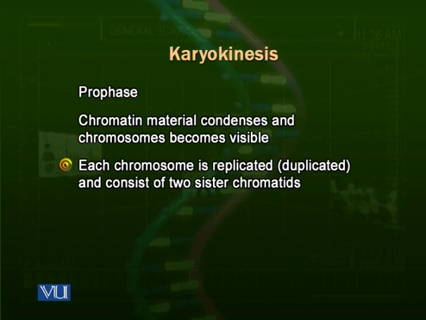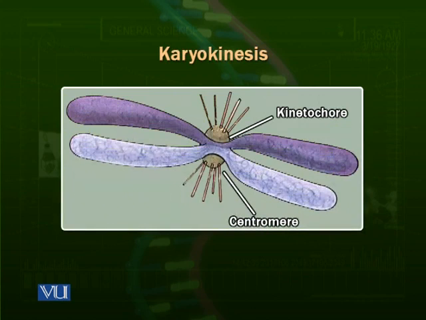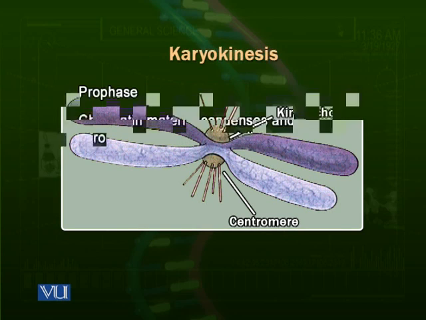So each chromosome at this phase is duplicated, is double, and has 2 parts which are alike, called the sister chromatids. If you look at the diagram above, you can see that one chromosome is duplicated and it looks like there are 2. These are actually the replicated or duplicated chromosome.